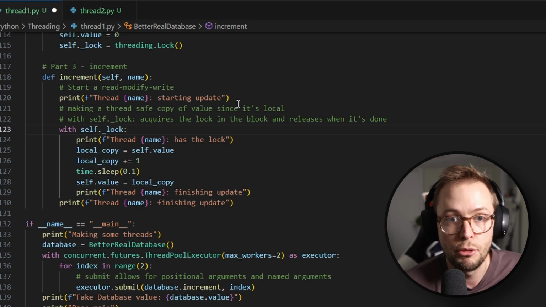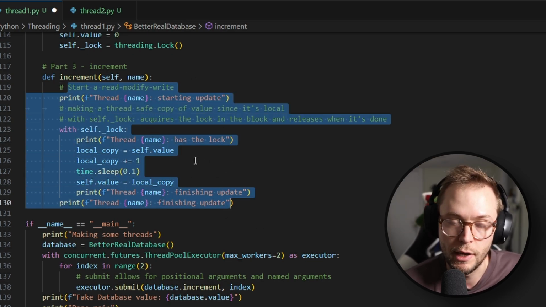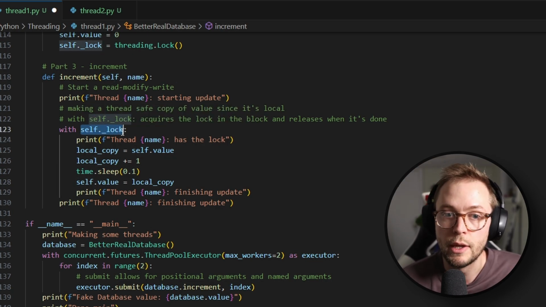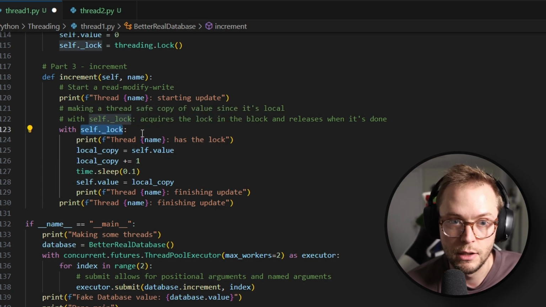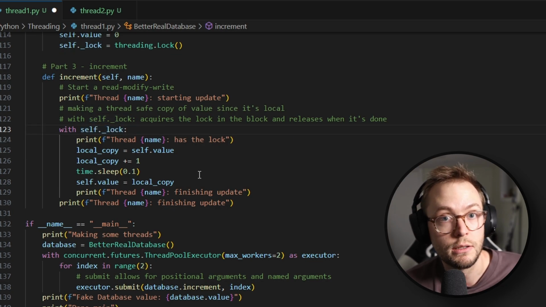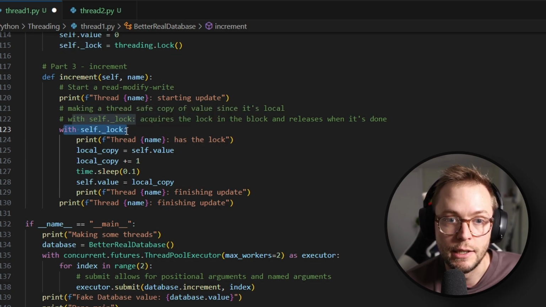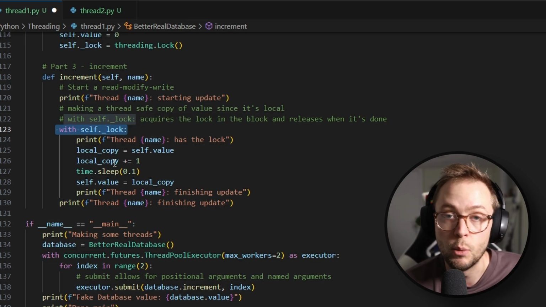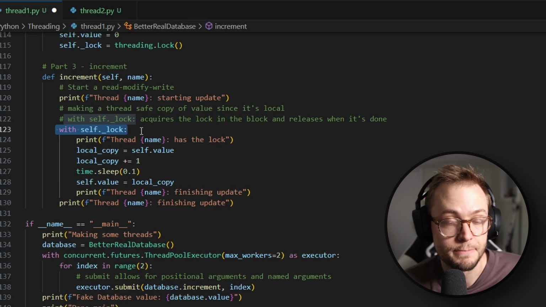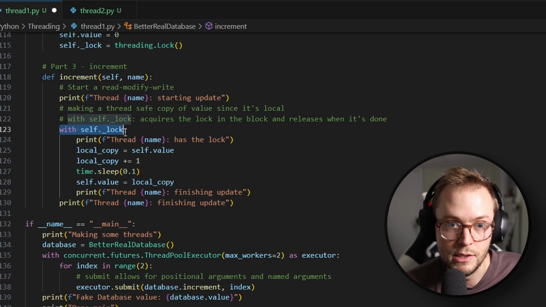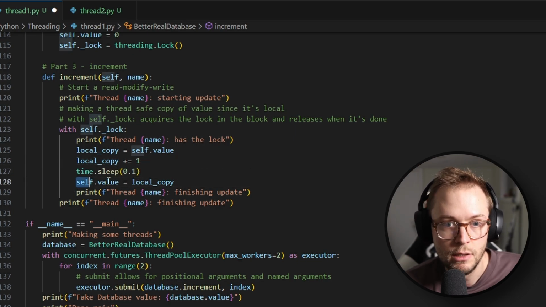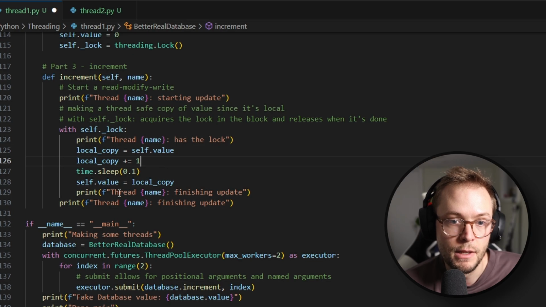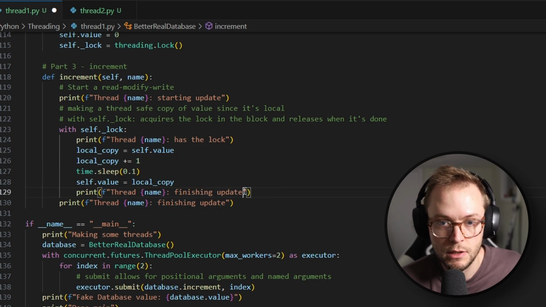So what that means is that when thread 0 comes in and starts doing increment, if it's the first one, it will acquire the lock for self._lock. When thread 1 hits this line, it will try to acquire the lock, but it will be blocked. It will basically stop at this line and wait until the lock has been released. So then within this locked section, we are getting a local copy, adding 1 to it, sleeping for 0.1 seconds, and then setting the new value. And then we're saying that we've finished our update.